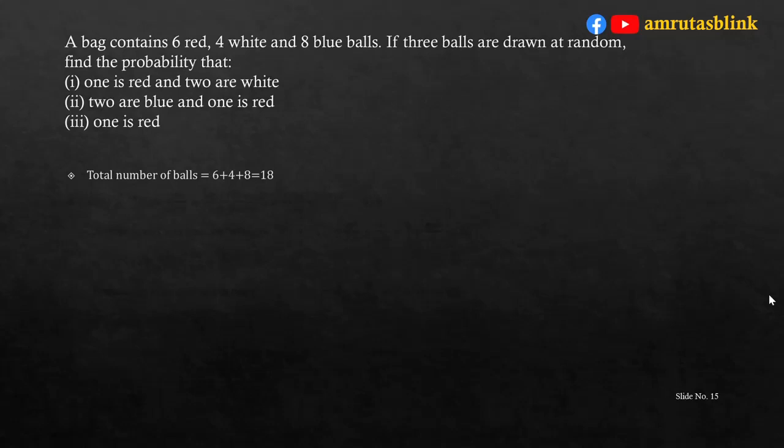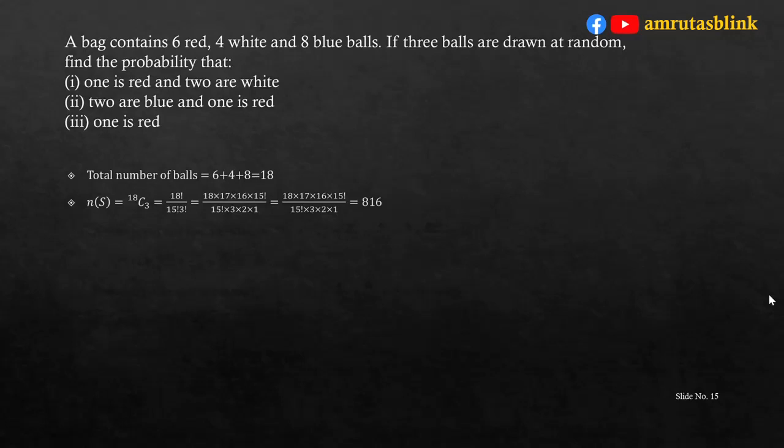That means there are a total of 18 balls in the bag. So, how many events are possible in the sample space? Out of these 18 balls, 3 balls are to be drawn. Hence, n(S) is equal to 18C3, that is 18 factorial upon 15 factorial into 3 factorial.